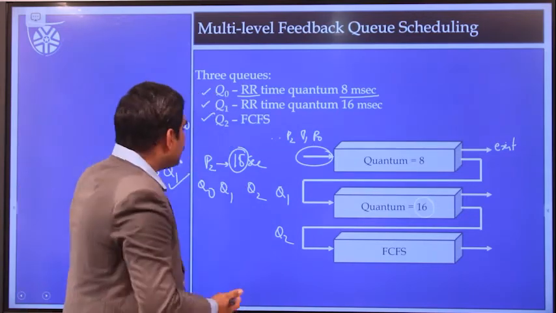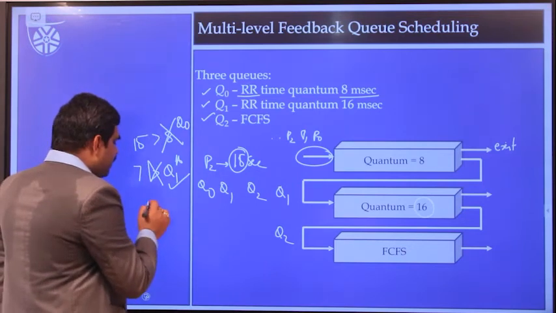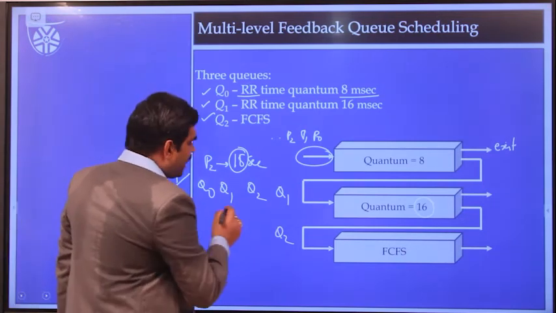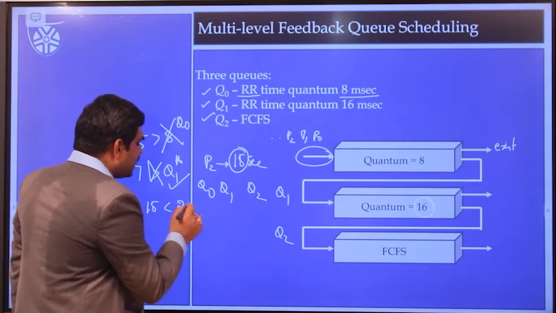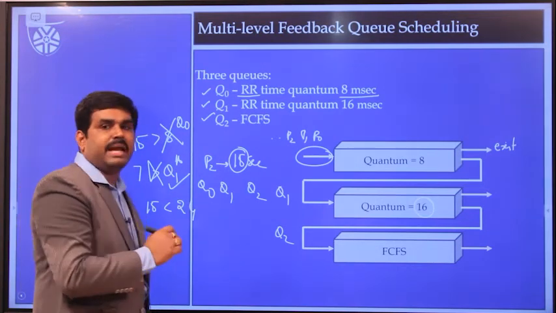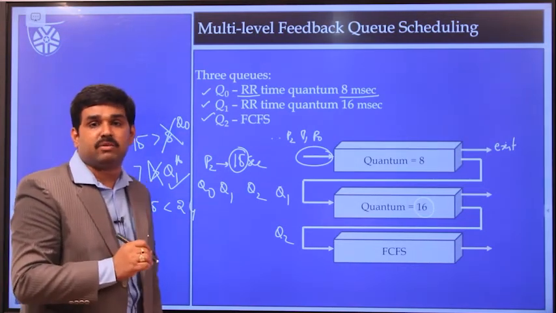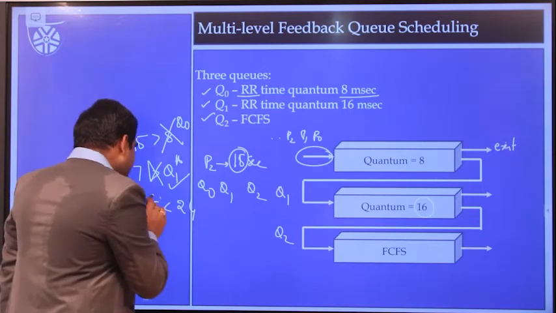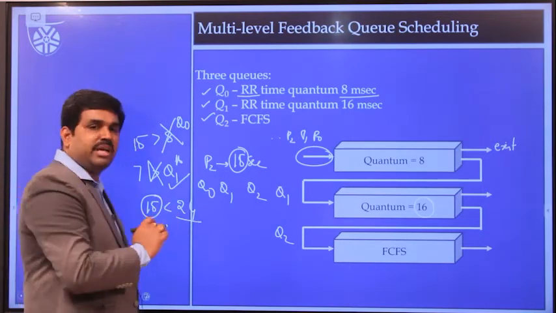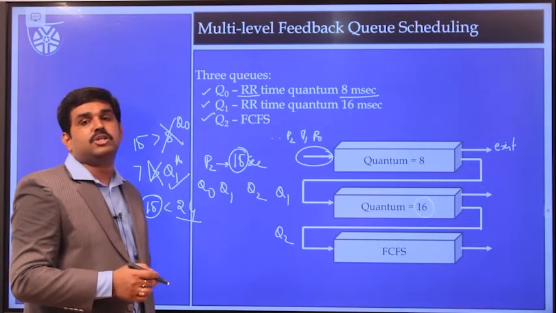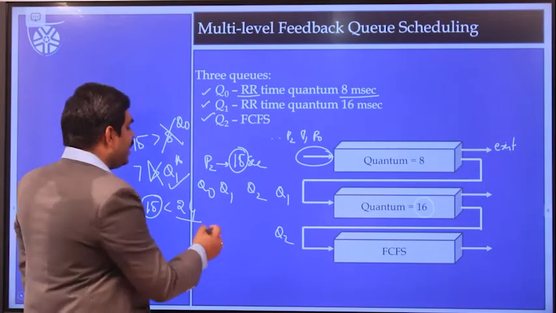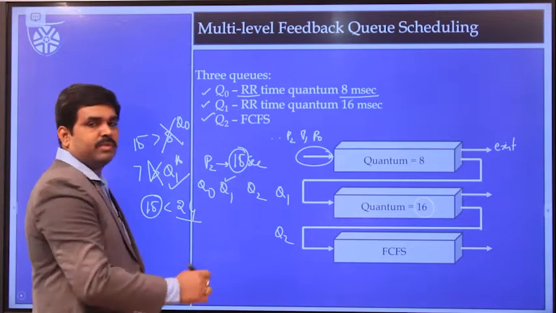Because the time interval, what is the time interval? 15 seconds. Is it lower than 8 plus 16? Yes, that is 24 seconds. The CPU burst time requirement of the process P2 is 15 seconds, which is lower than the 24 seconds. Therefore, the execution of the process P2 will be completed in the Q1 queue itself.